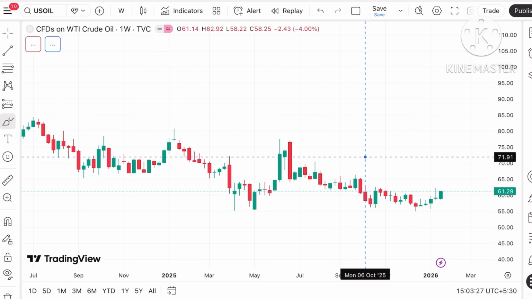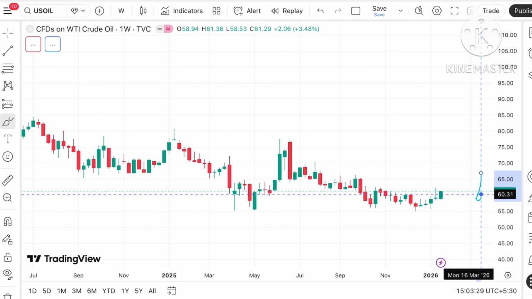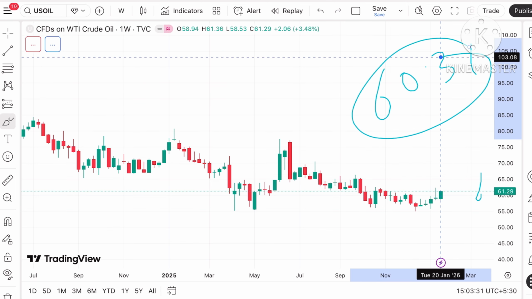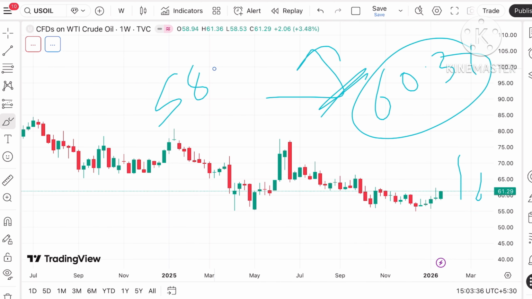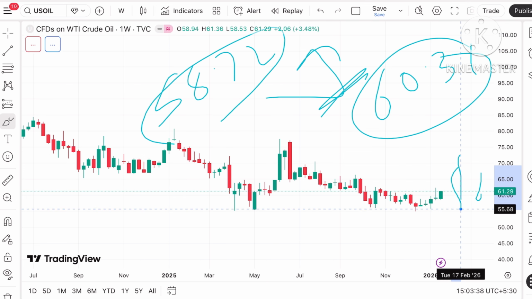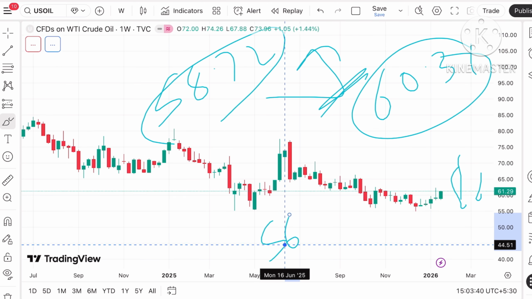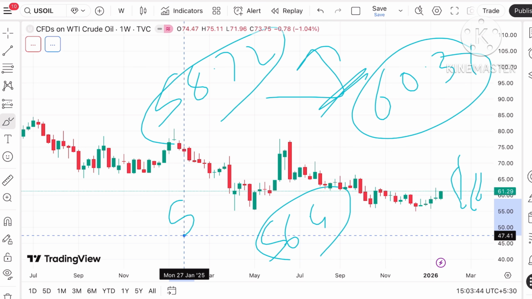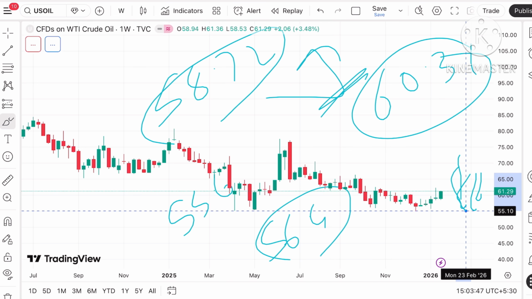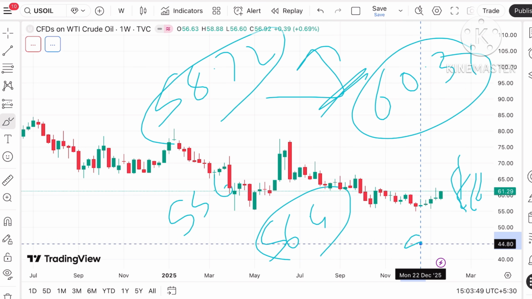But if the price keeps moving below this level, it can come down towards $60.31. From there a bounce back can be seen, but if the price doesn't bounce back, it can move towards 58.72, and if the price falls below that particular level, the chance of going towards 56.9 is there. Once the price falls below this level, a probability of going towards 55.68 can be seen, and from there it can move towards a level of $55.